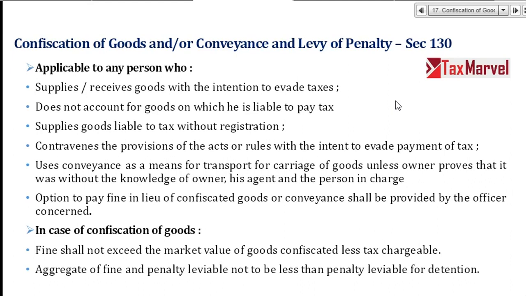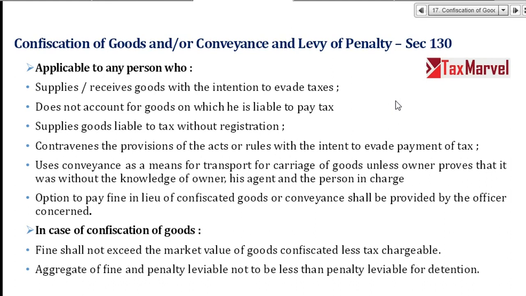Intention means the department has to prove that my intention was fraud. Also, using any conveyance as a means of transport for carriage of goods, unless the owner, means the transporter, proves that he did not know that the conveyance is used for fraud or illegal purpose.